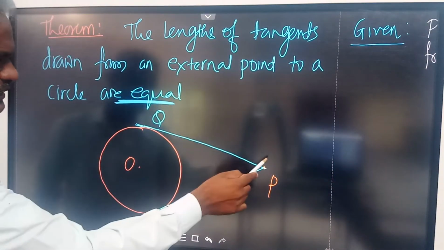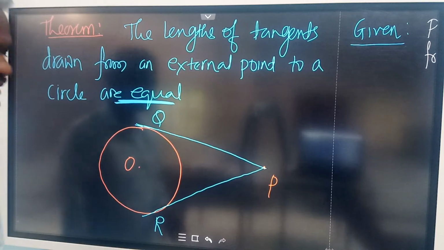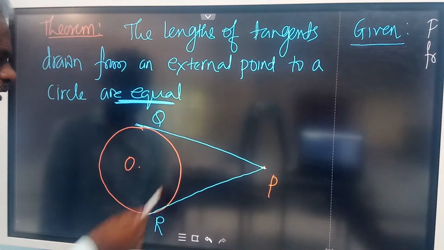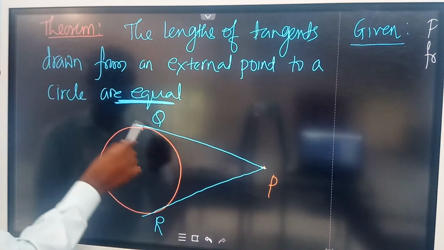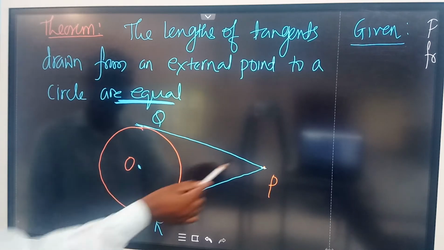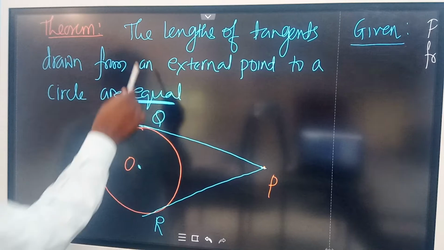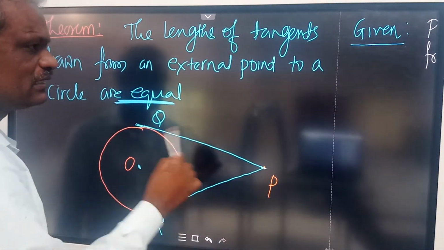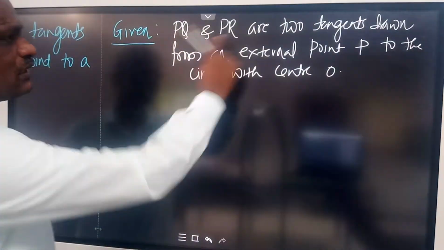These are the two tangents, PQ and PR, drawn from this external point to this circle. What is the circle? It is a circle with the center O. So we have drawn two tangents to this circle. Whatever is given with reference to this statement and the diagram, I have written in this given.